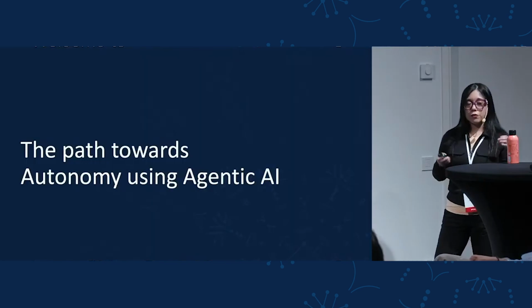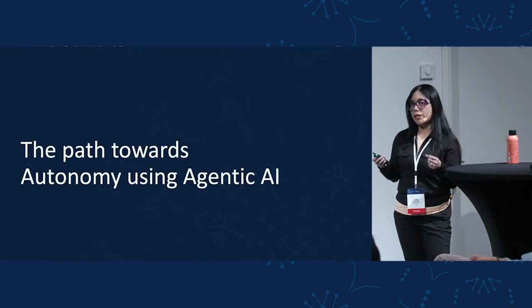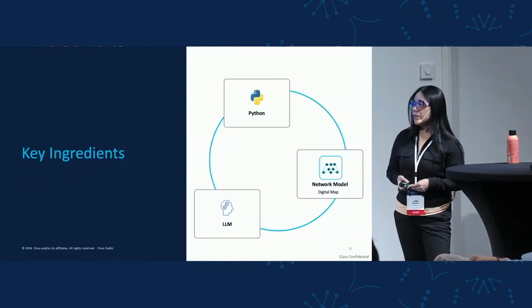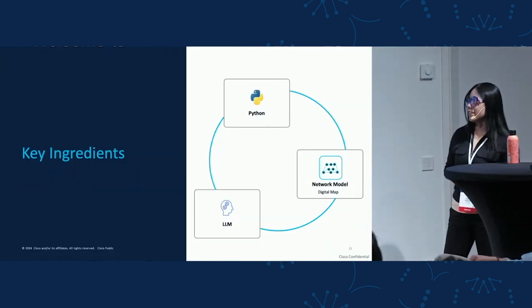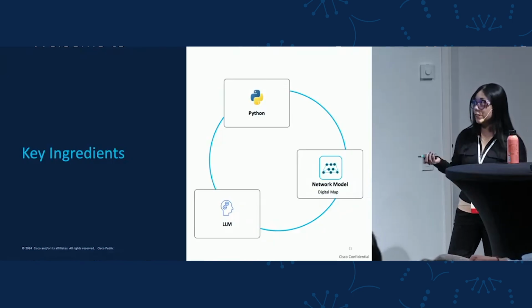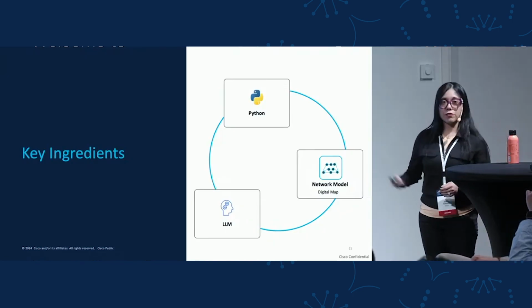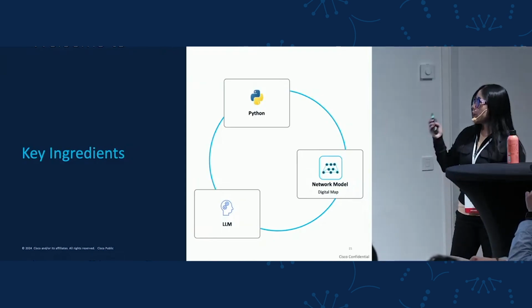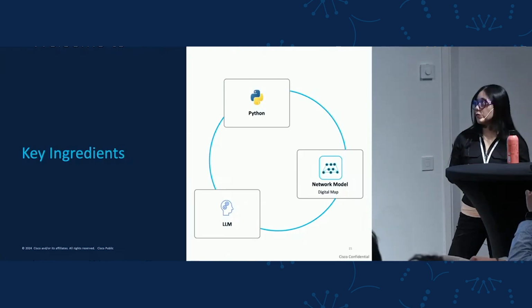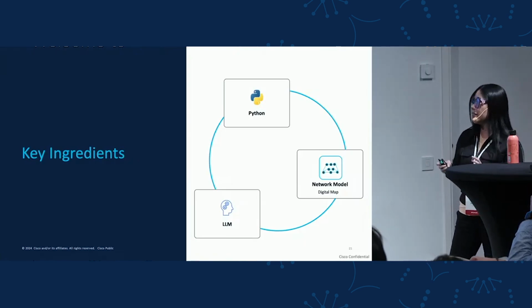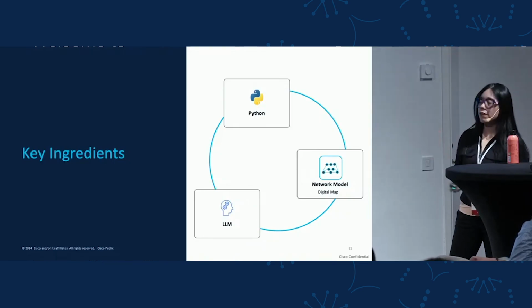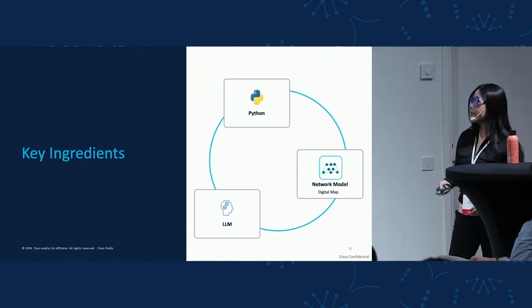So how can we introduce this kind of autonomy into our network operations, in our network automation, using agentic AI? And what are the key ingredients when we talk about agentic AI? We may think this is super complex, but it is not. Basic ingredients: we require Python in order to build the tools, and we know Crosswork Planning supports Python natively using the APIs. We require a digital map to provide context to the agent, using a defined schema. This can be perfectly mapped with a Crosswork Planning network model. And then we require an LLM that will act as the brain of the agent. So this is all we require basically.